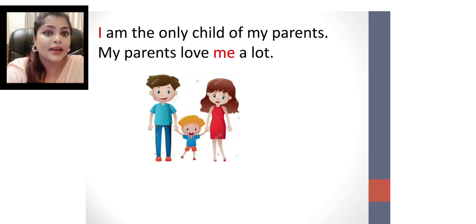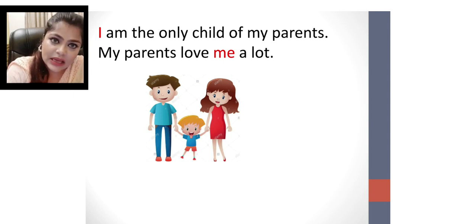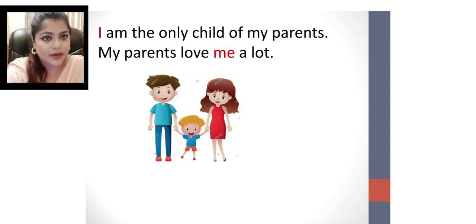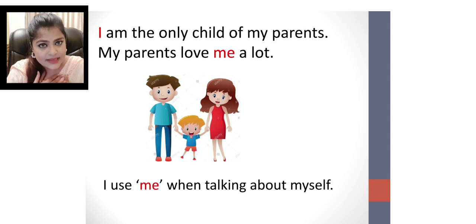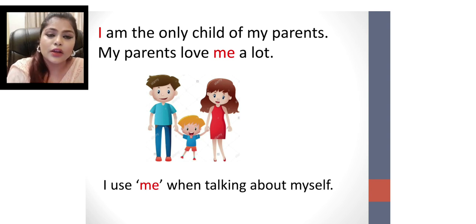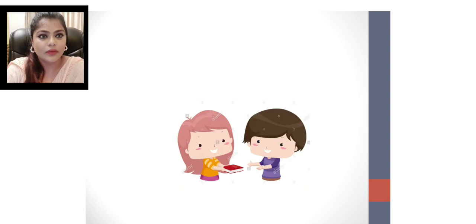Now you're telling that my parents love me a lot. You're telling here. So in the telling part, I will become me. So me is a pronoun in the telling part. I use me when talking about myself. Now in the telling part, when you're talking about yourself, you will write me. You will use me.